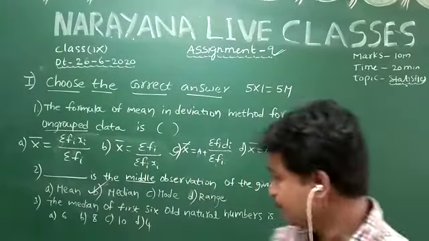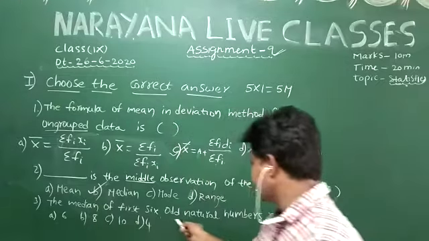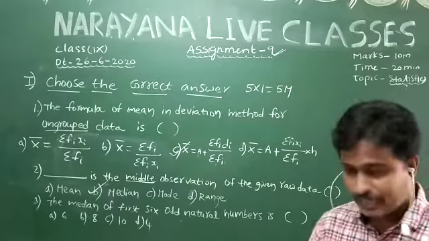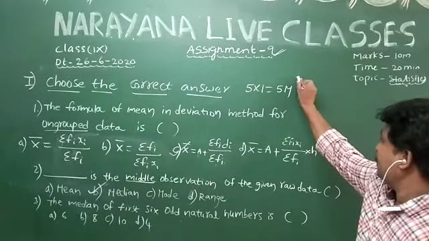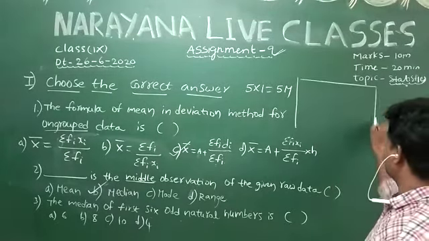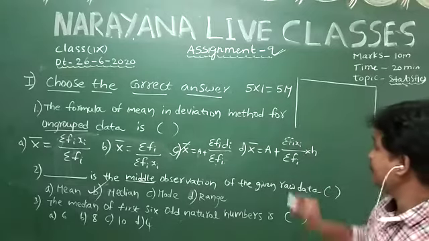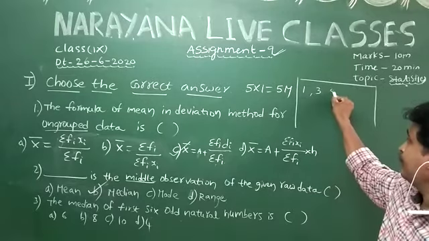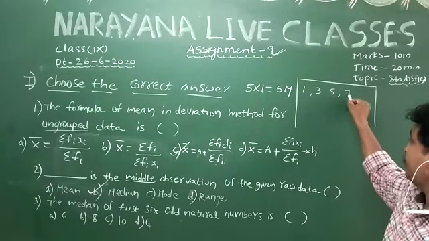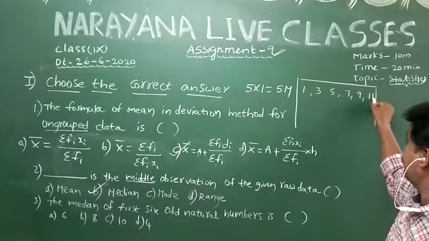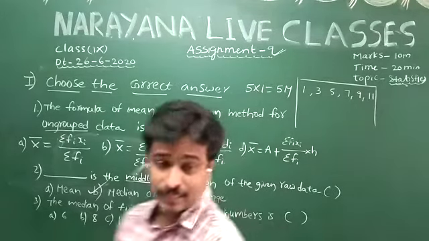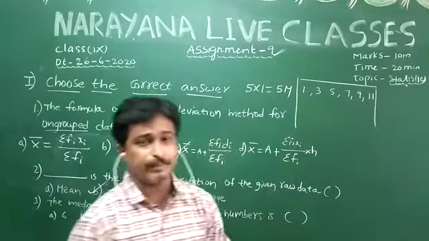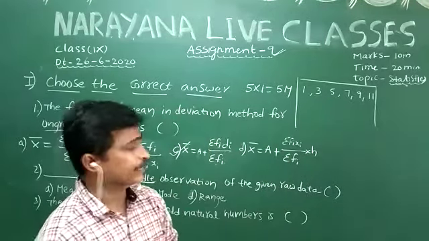Coming to question number 3. You observe the median of the first 6 odd natural numbers. He is asking for the median of the first 6 odd natural numbers. The odd natural numbers are 1, 3, 5, 7, 9, 11. These are the 6 odd natural numbers. Here we find the median. So median is nothing but the middle observation.